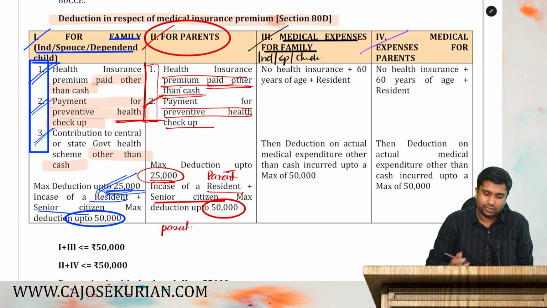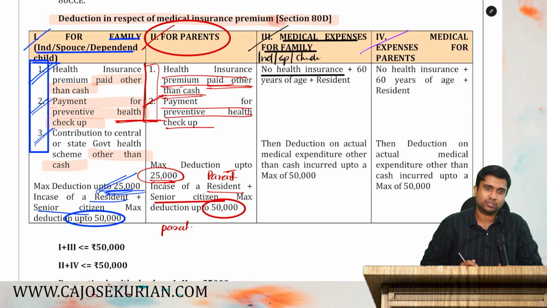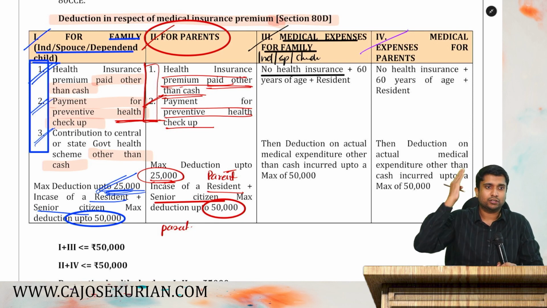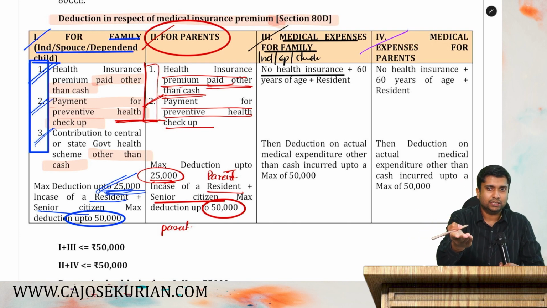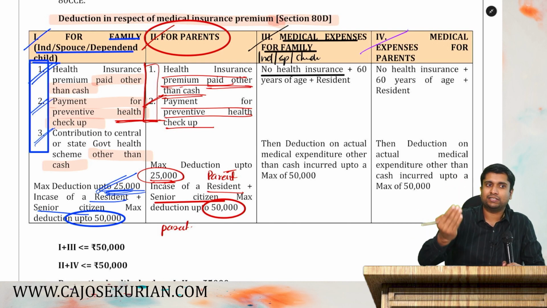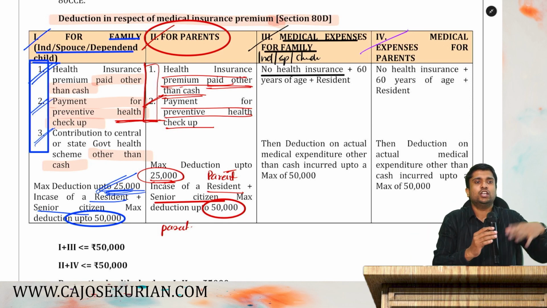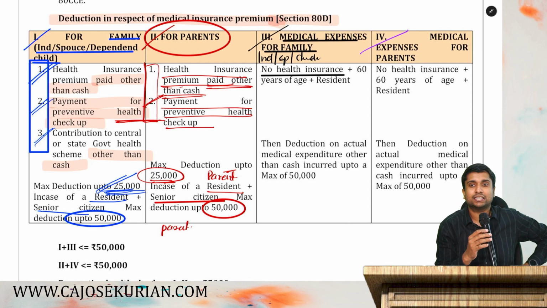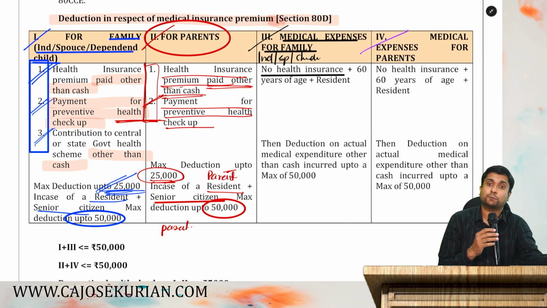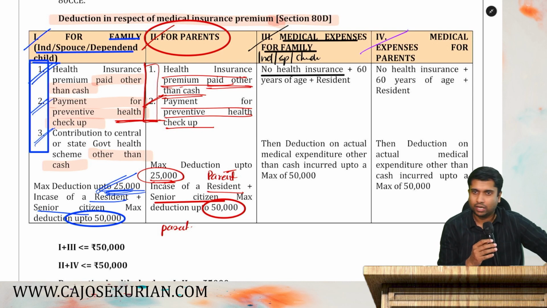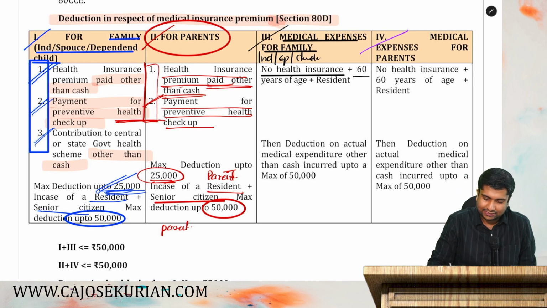What are the conditions? Number 1, there shouldn't be any health insurance. Why? If you have health insurance, the premium we have already given you as a deduction. The insurance company may cover everything, may not cover everything. That is your problem. But we are saying if you have a health insurance, you will not get the actual medical expenditure as a deduction, whether your insurance company covers that expenditure or not. Are you with me?